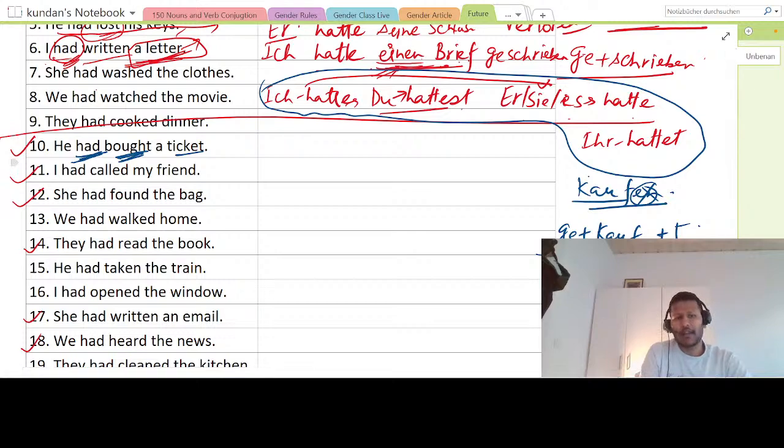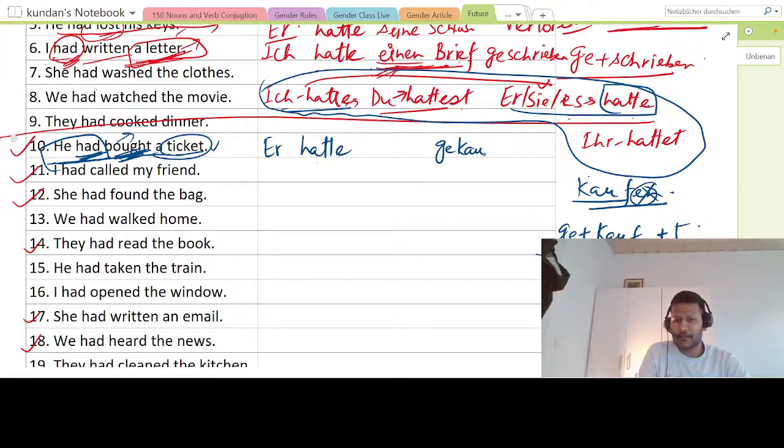So I'm saying he had bought a ticket. First you make he had, so er hatte. You see, ich hatte, es also hatte. So he had. What has he done? Purchased or bought. So forget about ticket, just make the sentence for he had bought. How can I say? Er hatte gekauft. I already told you this, right? The past perfect form of buy is gekauft. So I'm saying er hatte gekauft.